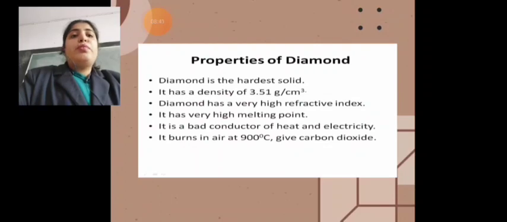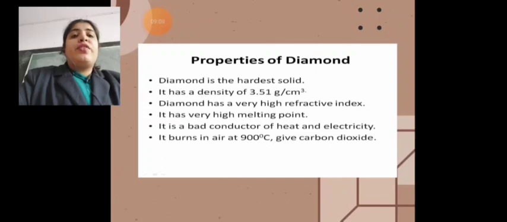Now these are the properties of diamond. The first one is that it is the hardest solid known so far. No other solid is as hard as diamond. Its density is 3.51 gram per centimeter cube. The next point is it has a very high refractive index. Diamond also has a very high melting point, which is 3930 degrees Celsius.